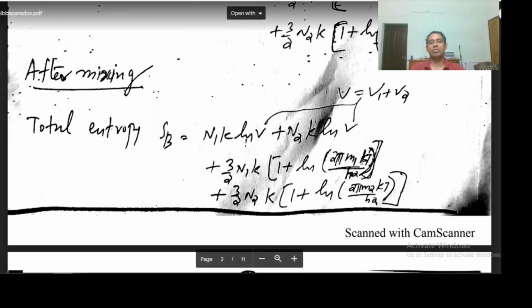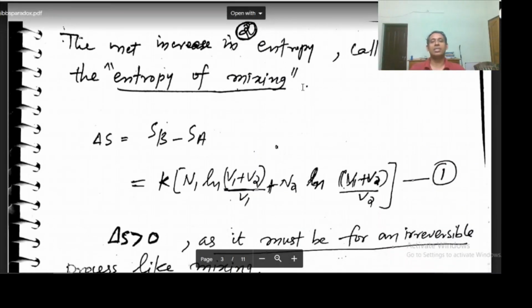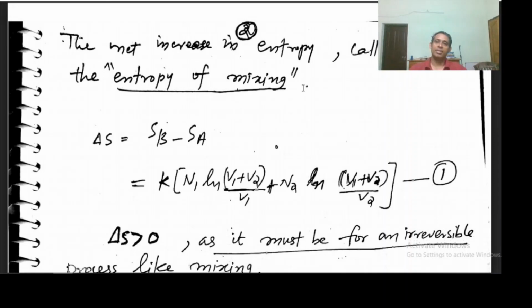So this is after mixing. Now what we do is we find the net increase in entropy. We check whether there is an increase in entropy. Actually we expect an increase in entropy because we are mixing two different types of gases. So the randomness is actually increasing.